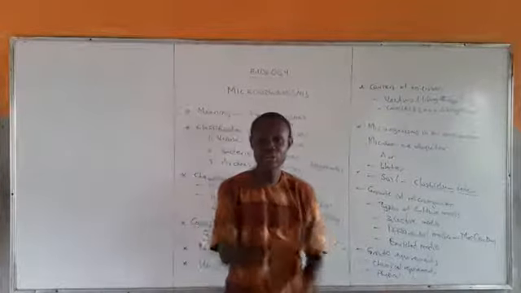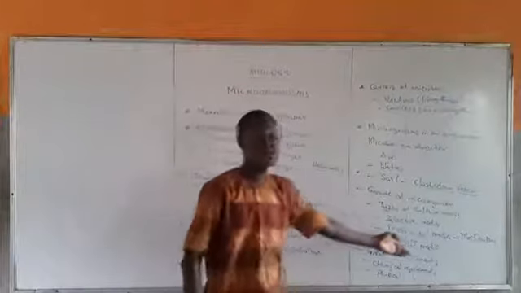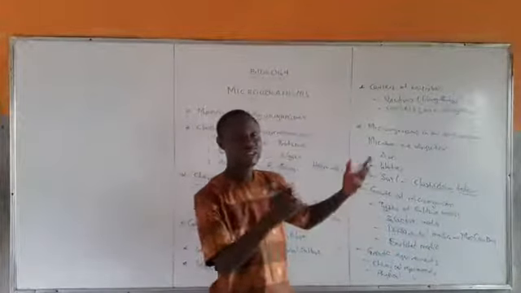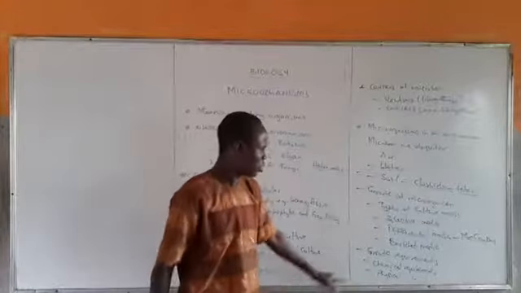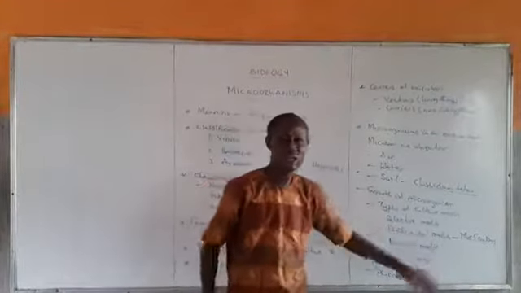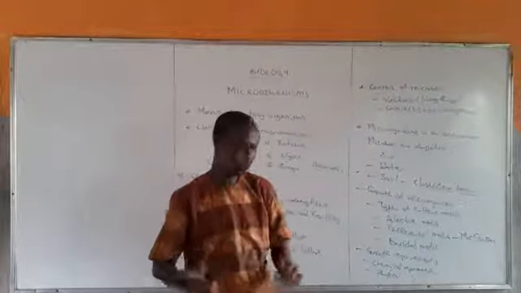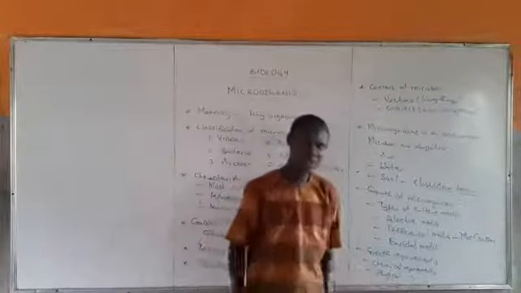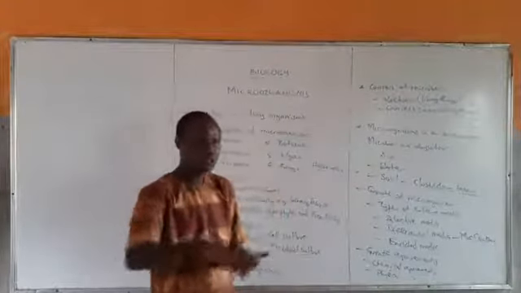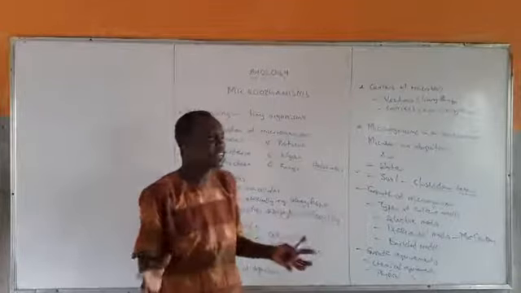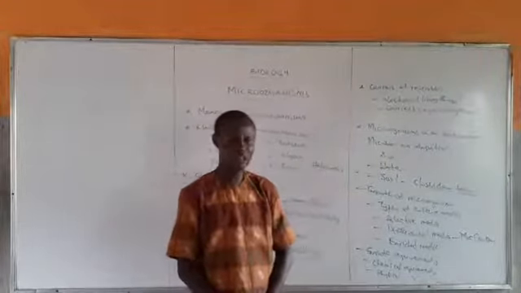They need carbon, and they need nitrogen for protein synthesis and amino acid synthesis. They need phosphorus and other things. Some of them need oxygen, the aerobes, while anaerobes do not need oxygen. All these are chemical requirements. If those things are not there, then it is difficult for some organisms to grow. The physical requirements are things like the pH, the temperature, the osmotic pressure, and so on. If those things are provided, then it will aid the growth of these microorganisms.